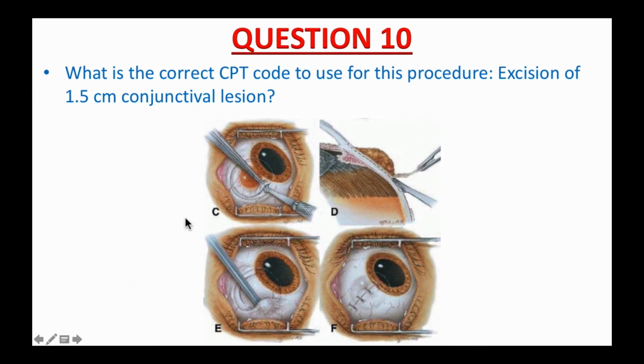Question number 10. What is the correct CPT code to use for the procedure? Excision of 1.5 cm conjunctival lesion. I put on a short 30-second music while waiting for you to open your CPT book and find the right code for this procedure. Please pause the video and do it now.